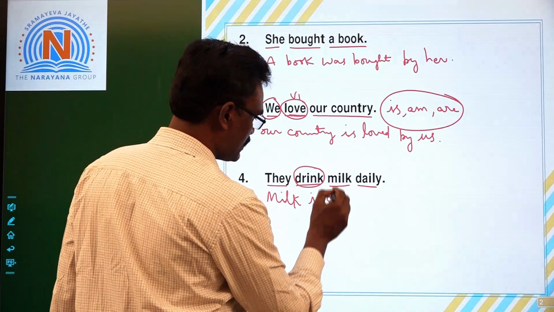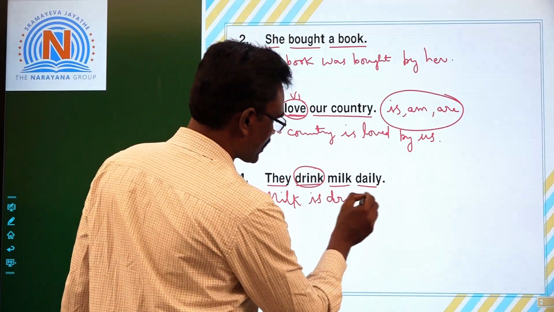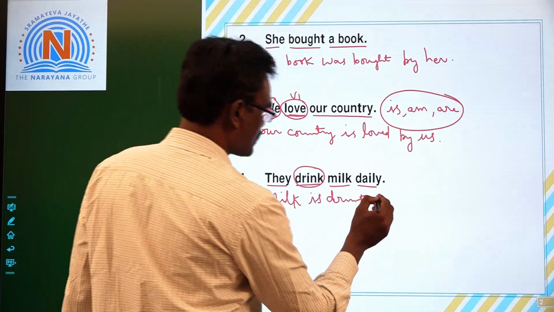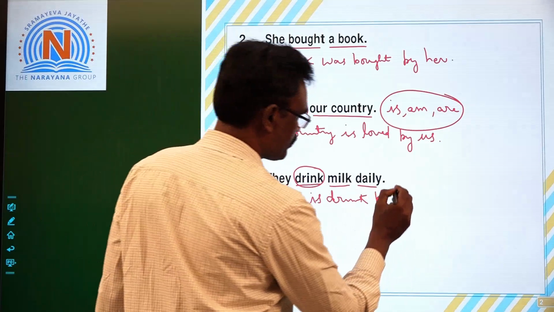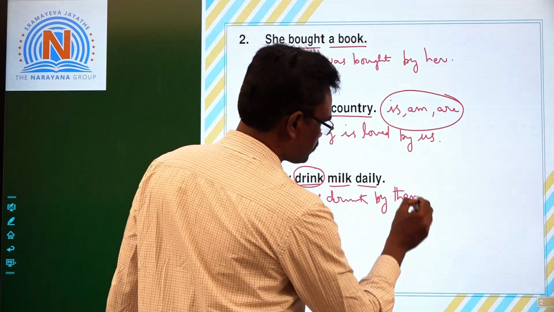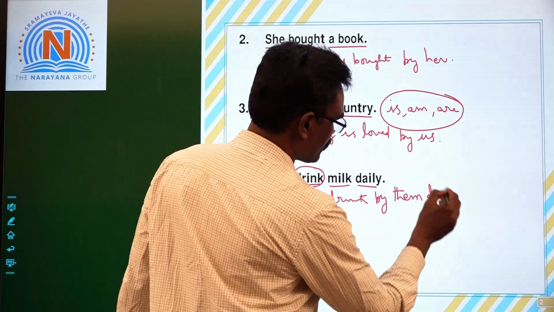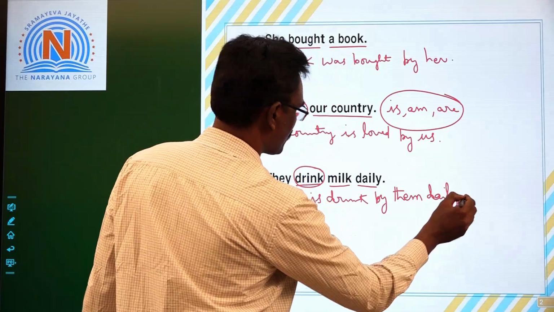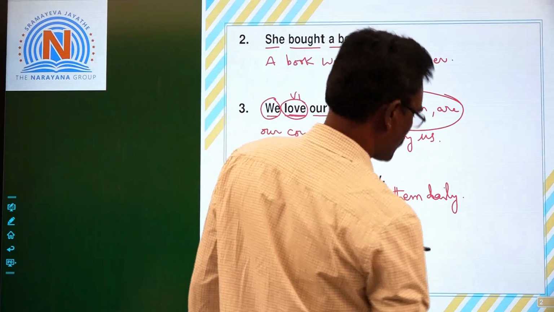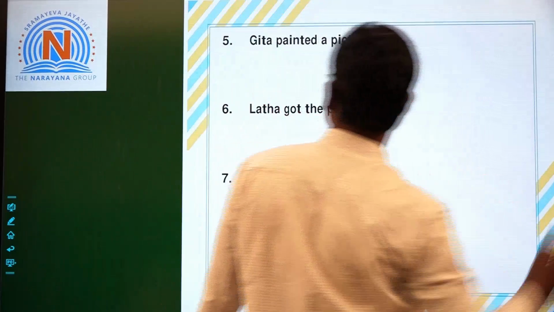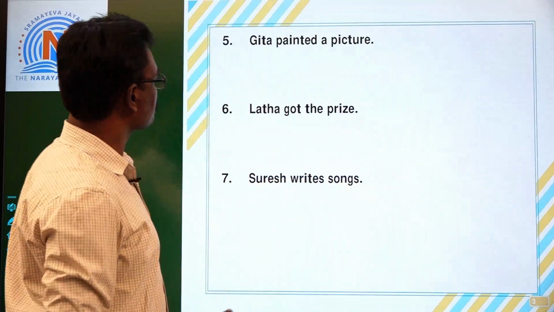Drink, drunk. Milk is drunk by, they becomes them, daily. Milk is drunk by them daily. Right, children? Now let us see fifth one.